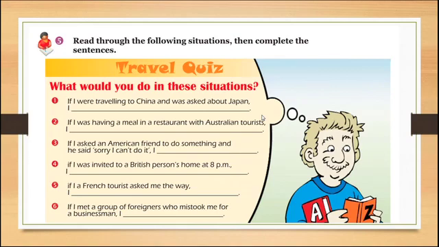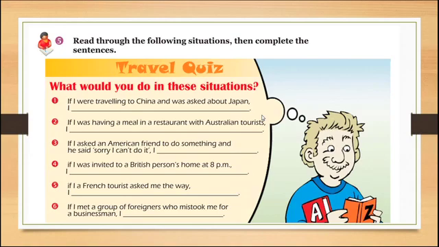For situation number 1, if I were traveling to China and was asked about Japan. So, as a possible answer here, just pay attention to the form. We can say, I would say that they are the same, or I would say that they look alike. For sentence number 2, if I was having a meal in a restaurant with Australian tourists, as a possible answer we can say, I would suggest eating a Moroccan dish.